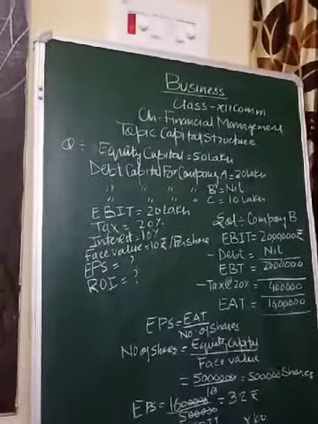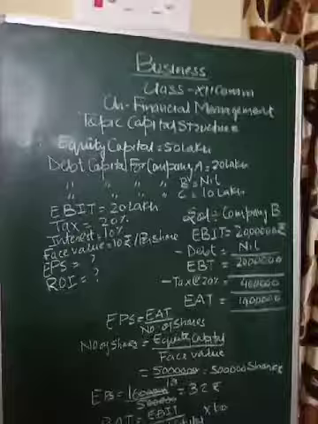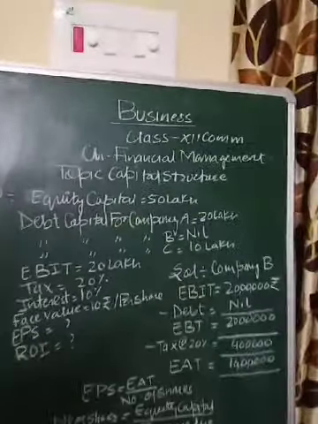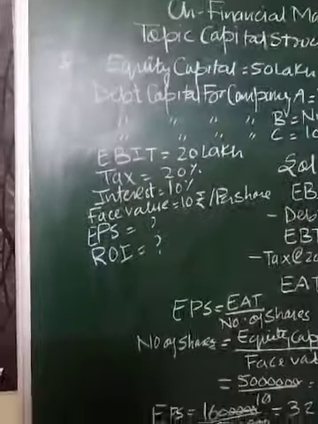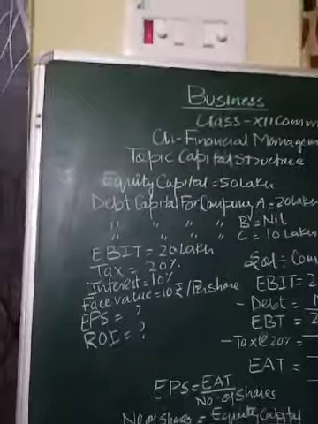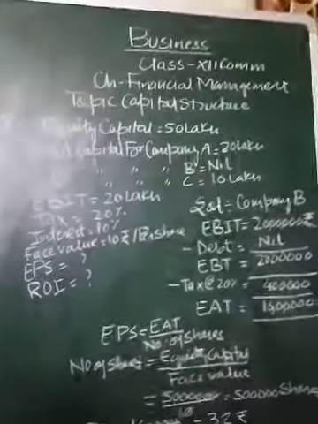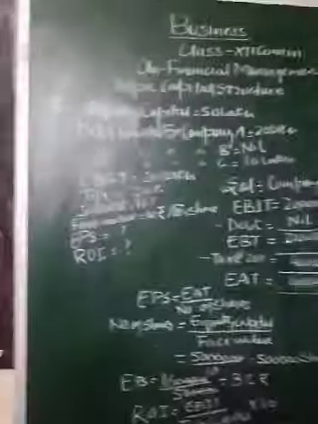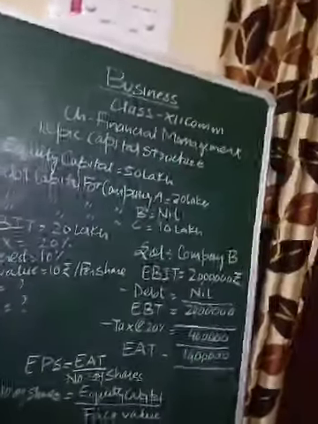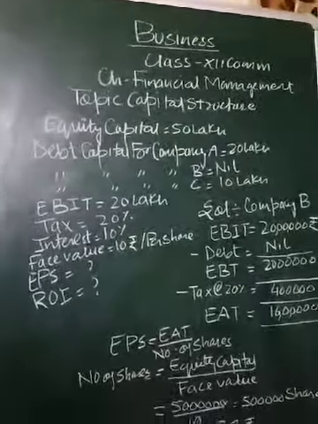Now see the question at first. After that I will explain this question to you. Okay, students. Now I'm going to explain the question to you. Beforehand, I just tell you the meaning of capital structure.